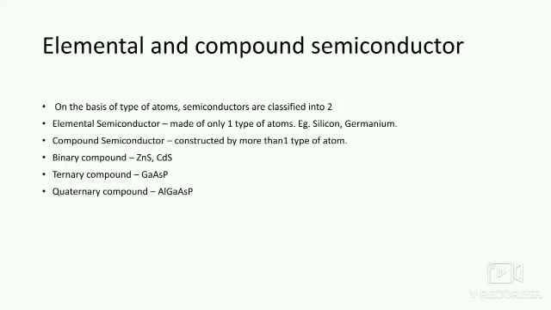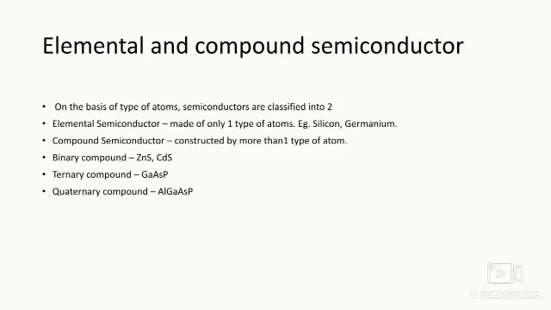On the basis of the type or number of atoms, we can classify semiconductors into two. First one is called elemental, second one is called compound. Elemental means only one type of atom is used to make the semiconductor. Example, silicon, germanium. In silicon semiconductor, it is only silicon. In germanium semiconductor, it is only germanium, the one type of atom, and that is why it is regarded as elemental.